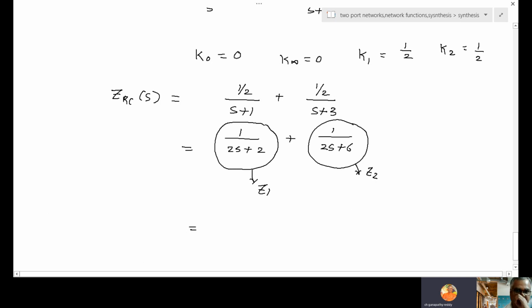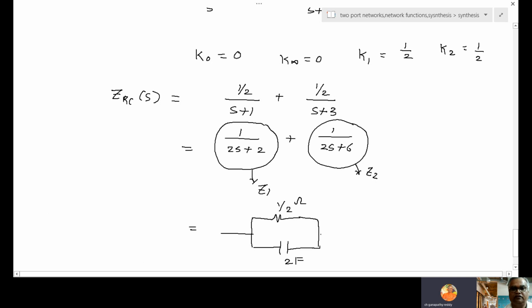Now go inside. If you go inside, 1 by something. So this is Y1 plus Y2. Y1 plus Y2 means they are connected in parallel. But what are the elements? One is a resistor. This is Y, Y equal to 2. What is the resistance value? 1 by 2 ohms. Or you can write 2 ohms. Then this is 2S. Y equal to 2S means capacitor. What is the capacitor value? S coefficient. So 2 farad.